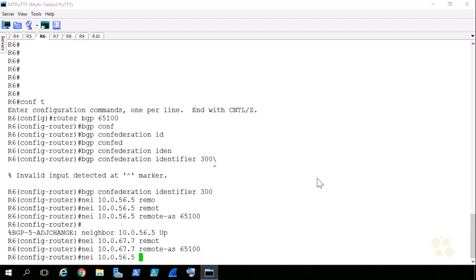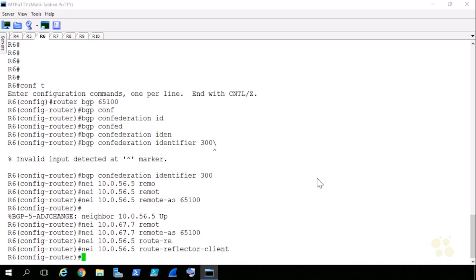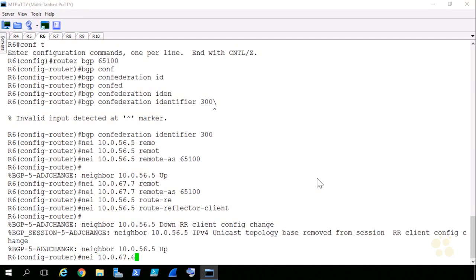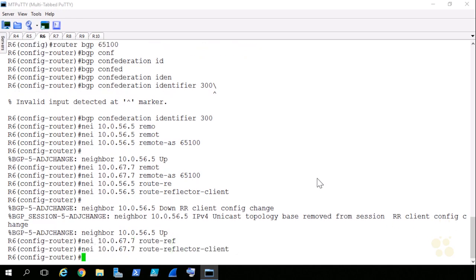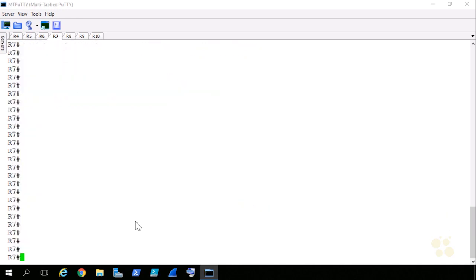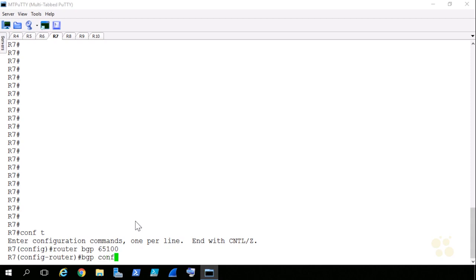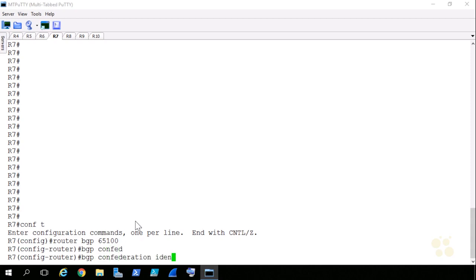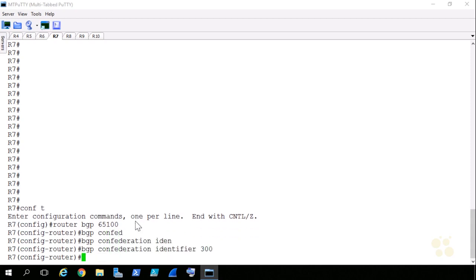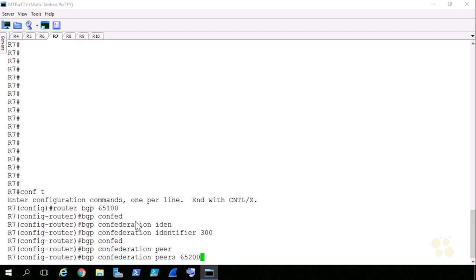I'll specify my neighbor of 10.0.56.5 as a route reflector client. Then I'll do the same for router 7. I'll say route reflector client, and now I'll jump over to router 7 here and get it stood up. We'll say router BGP 65,100. Making sure to specify this is in the confederation servicing AS300, and R7 serves as an edge towards the other confederation peer. So I'll say BGP confederation peers 65,200.